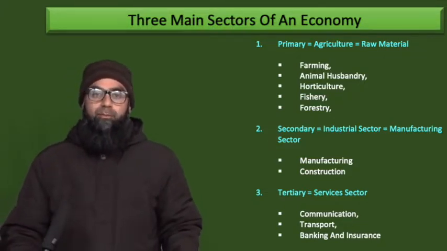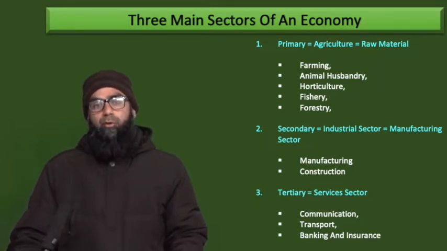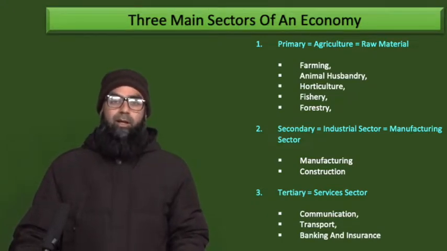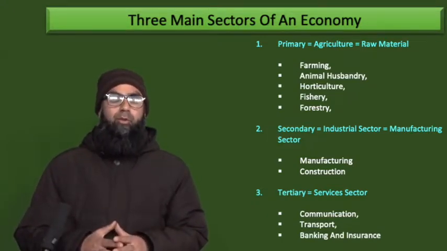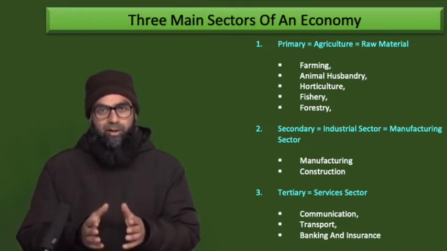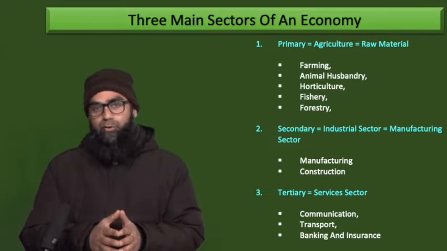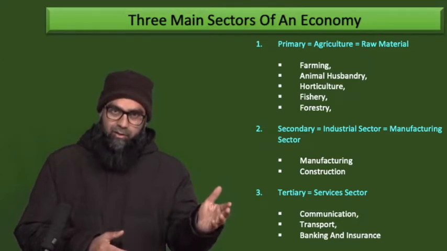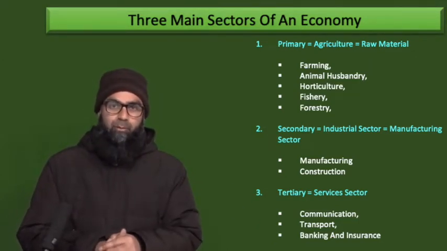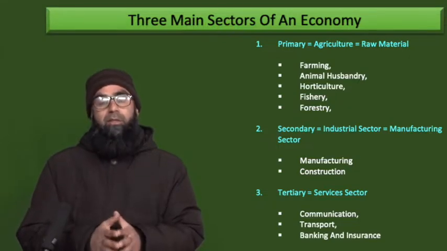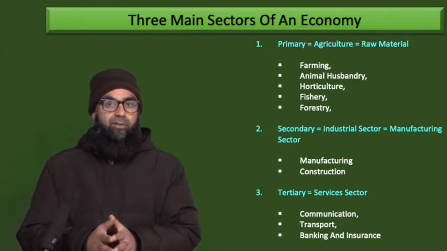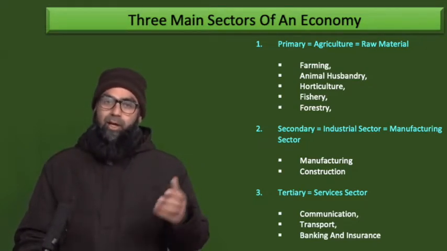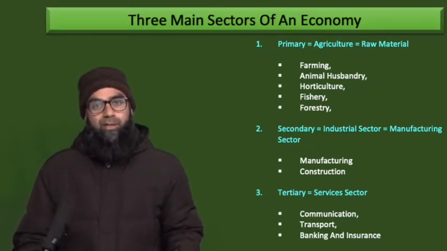In modern classification, sometimes we use 4 sectors, sometimes we use 5 sectors. But one rule you have to keep in mind while making more than 3 sectors is that what we are doing is dividing the third sector, the tertiary sector. If we go for a 4 sector classification, then we divide the third sector into 2 sectors. Or we divide the third sector into 3 sectors, so we have earlier two and new three, and then we have a five sector classification.